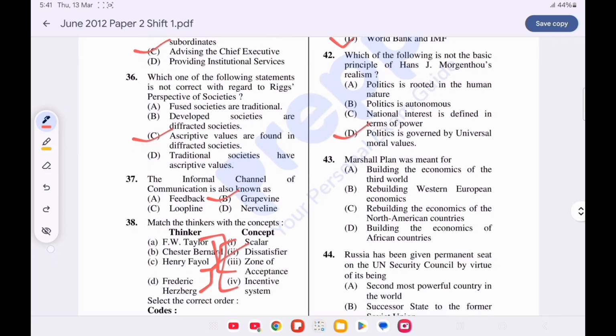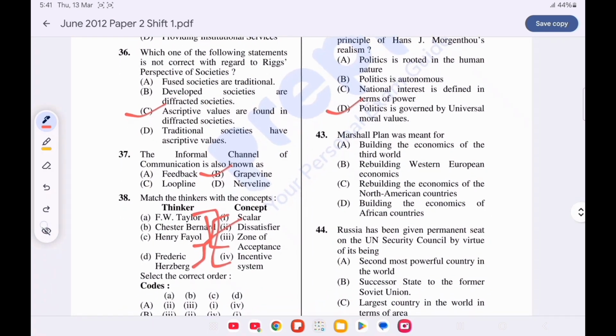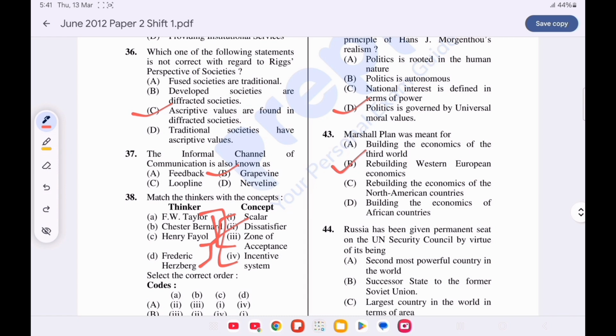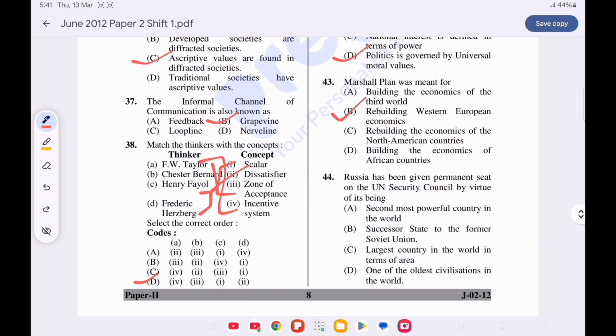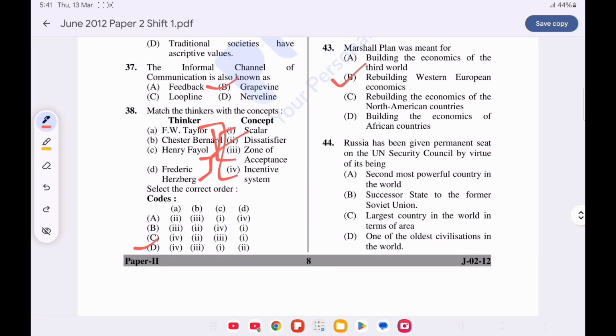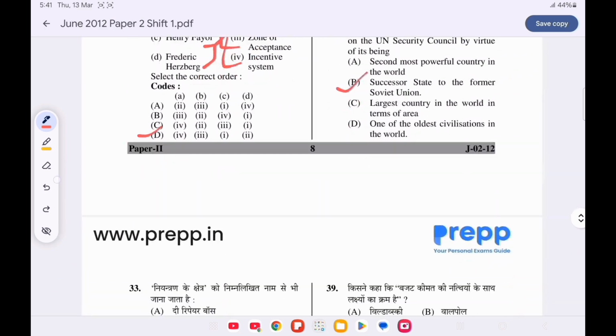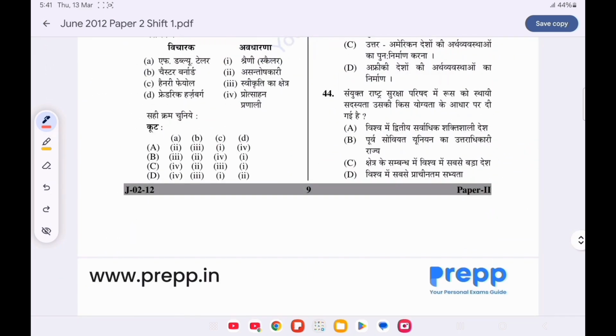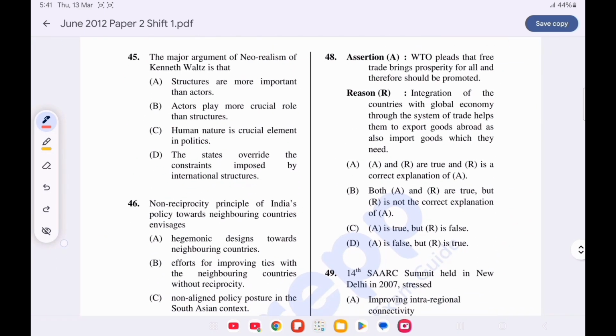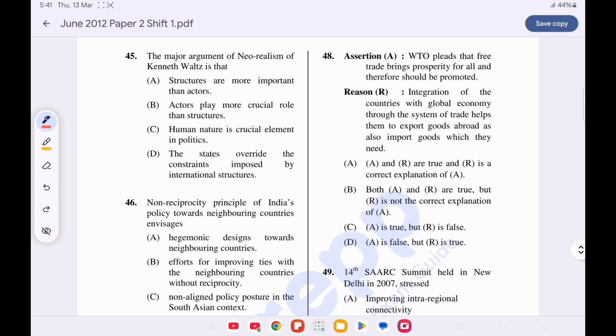Question number 43. Marshall Plan was meant for, option B is correct, rebuilding Western European economies. Question number 44. Russia has been given permanent seat on the United Nations Security Council by virtue of its being, option B is correct, successor state to the former Soviet Union. Now question number 45. The major argument of neorealism of Kenneth Waltz is that, option A is correct, structures are more important than actors.